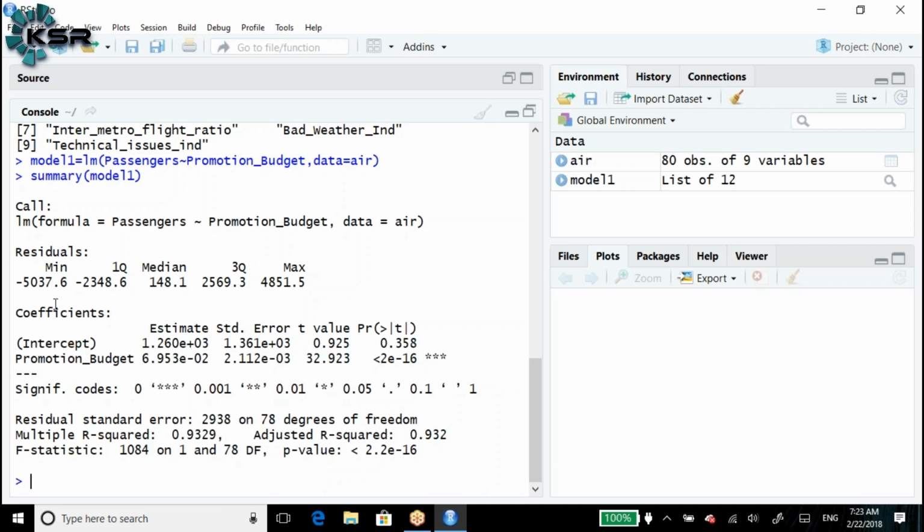Coefficient here means beta naught and beta 1. As we mentioned in the equation of linear regression, y is equal to beta naught plus beta 1 x. Those are the coefficients. How many coefficients will we get here? Beta naught plus beta 1 only, because we are using only one independent variable. So as per the rule, y is equal to beta naught plus beta 1 x only.